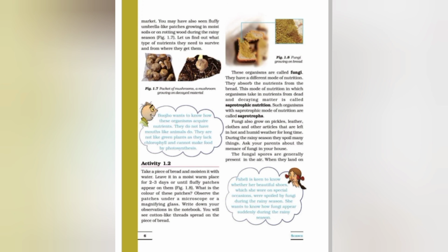So we can say that some non-green plants obtain their nutrients from dead and decaying organic matter of plants and animals. Such plants are usually white in color and they have no leaves at all. The mode of nutrition in which non-green plants obtain their nutrients from dead and decaying organic matter of plants and animals is called saprotrophic nutrition, and plants which use it are called saprotrophs. For example, coral root and fungi.